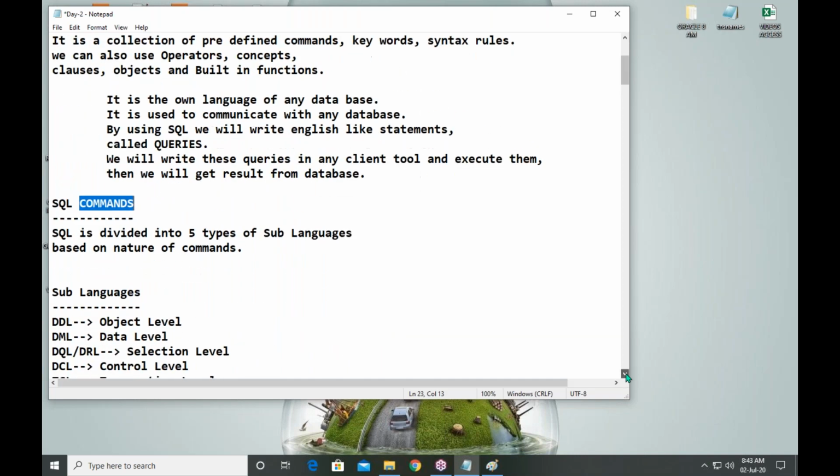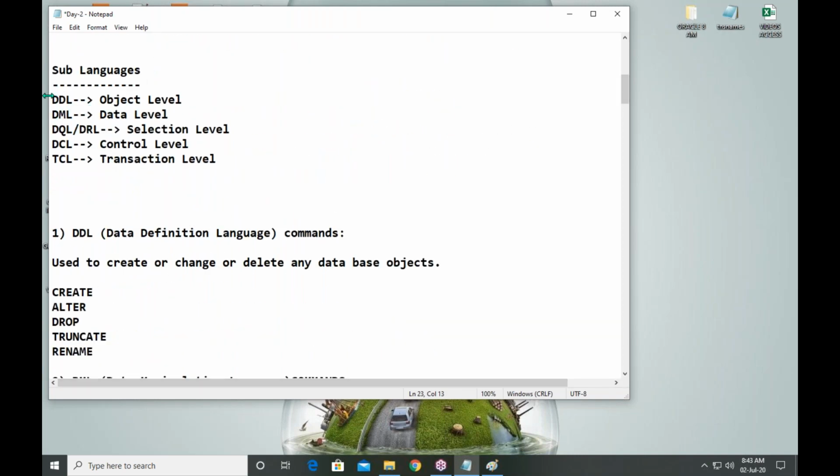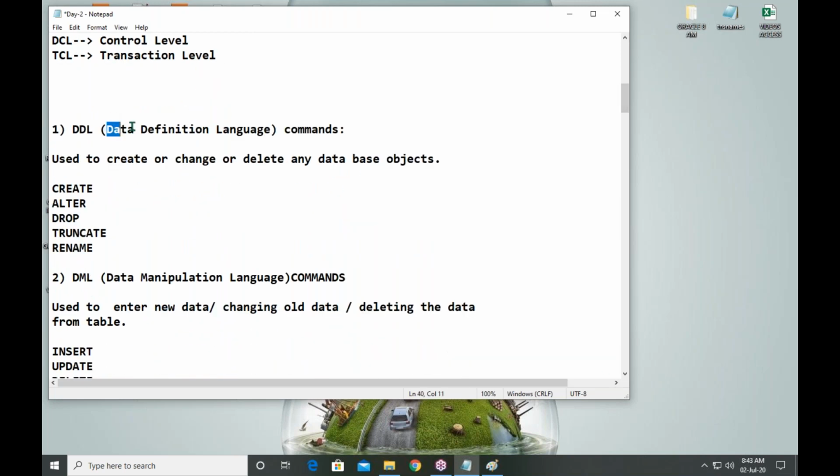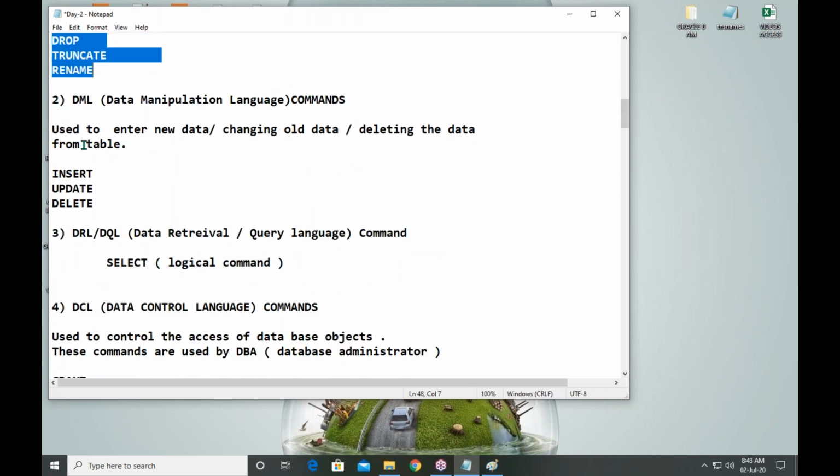So your SQL commands are divided into 5 types: DDL, DML, DRL, DCL, TCL. DDL, data definition language. These are the commands: create, alter, drop, truncate, rename. Next, DML, data manipulation language commands.